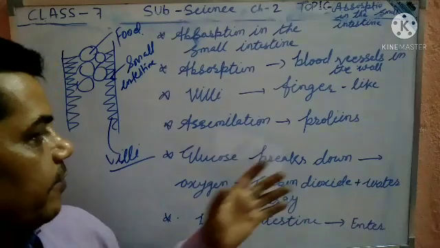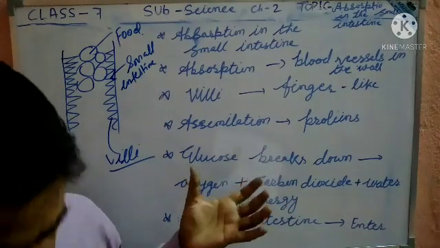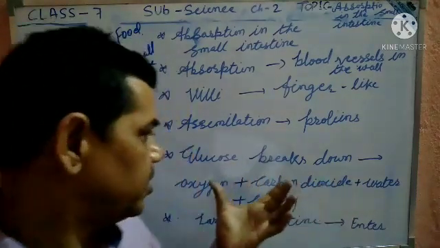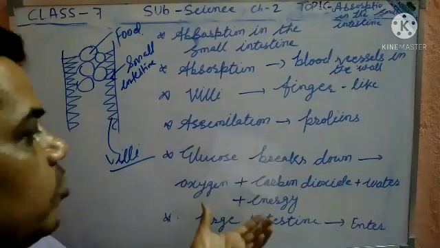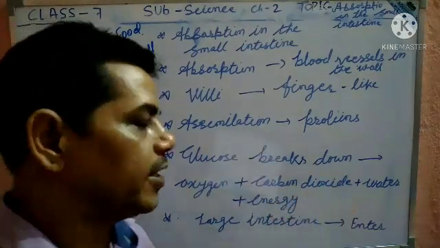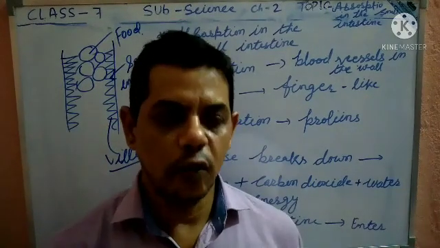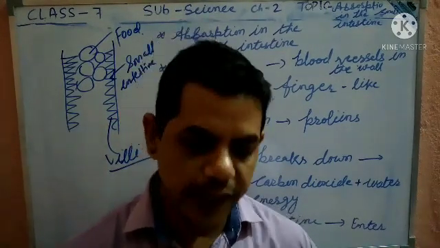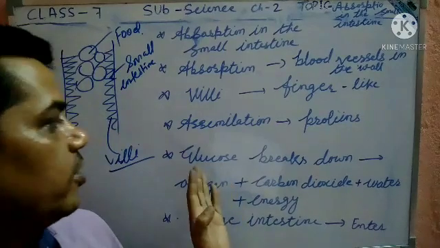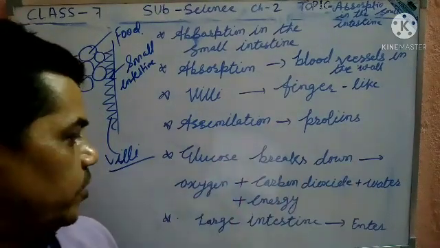Glucose in the form of energy is divided into oxygen, carbon dioxide, water and energy, and the different parts go inside our body. That is the glucose breakdown.